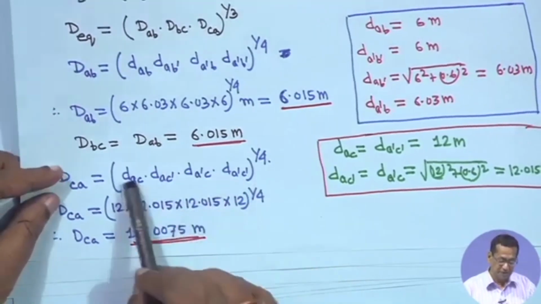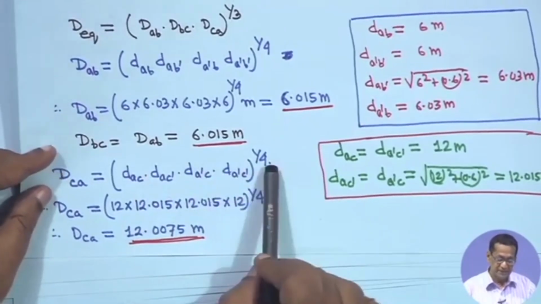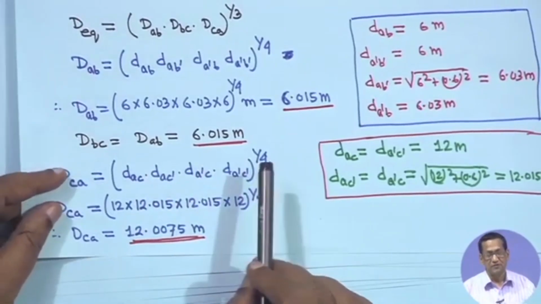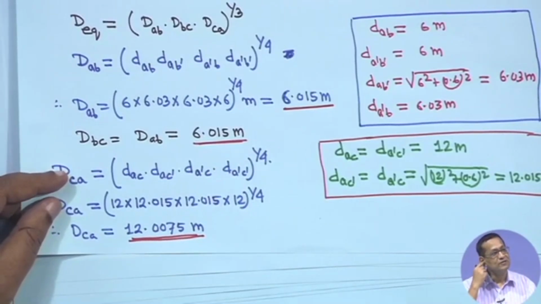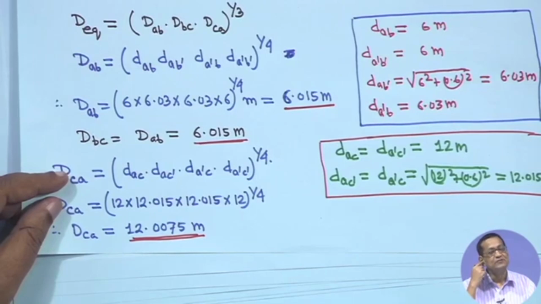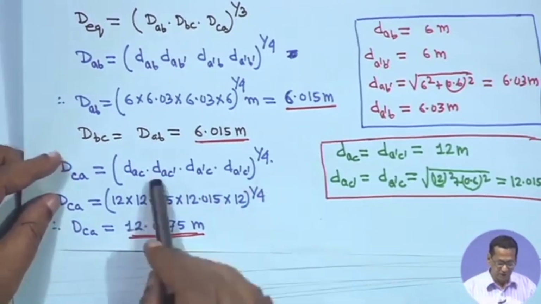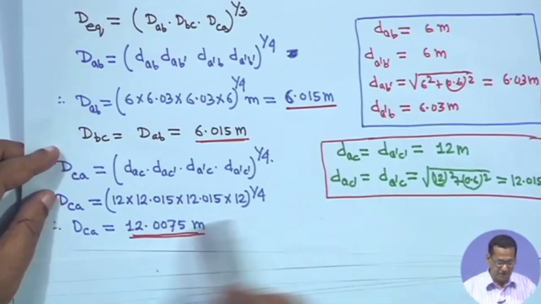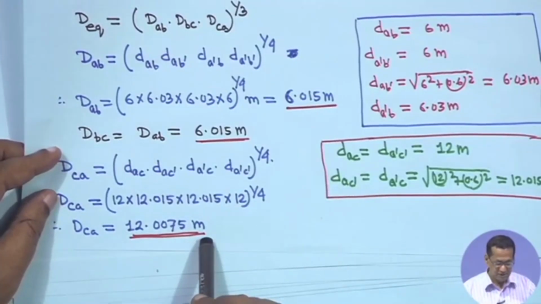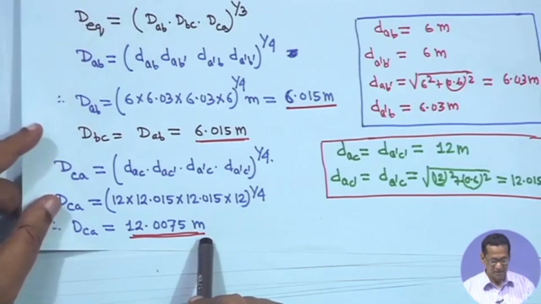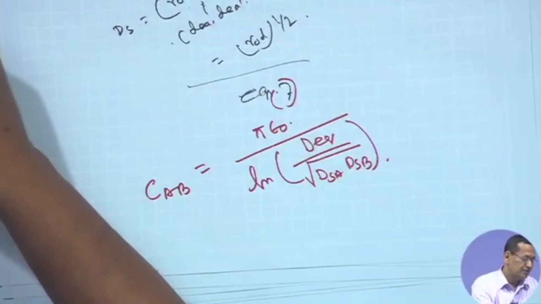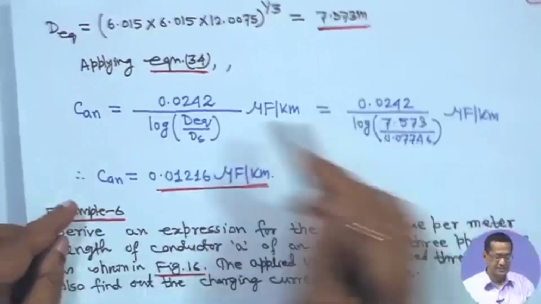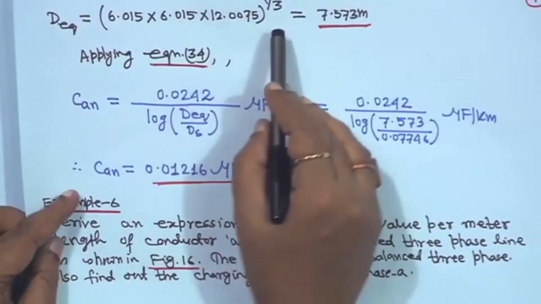I told you, find out all combinations and take the power 1 by 4, because in each phase 2 conductors are there. So, when you consider the mutual distances between them, the combination will be 2 into 2, that is 4. So, it is 1 by 4. Substitute all these distances, and you have got 12.0075 meter, right.